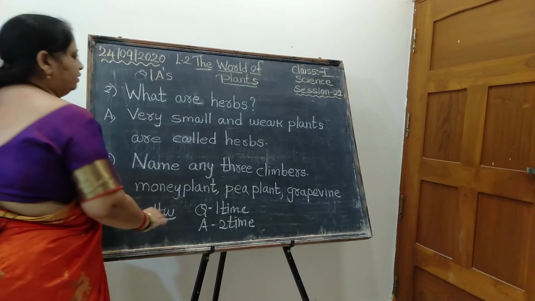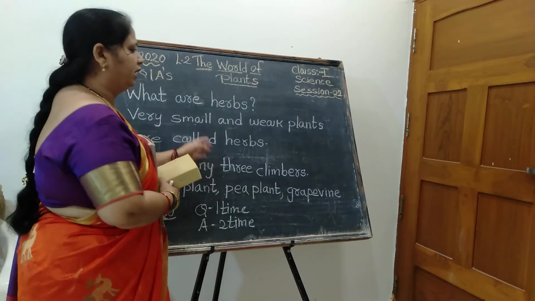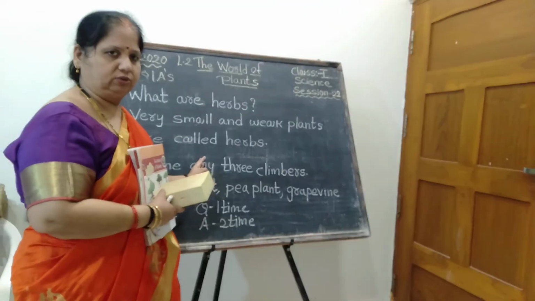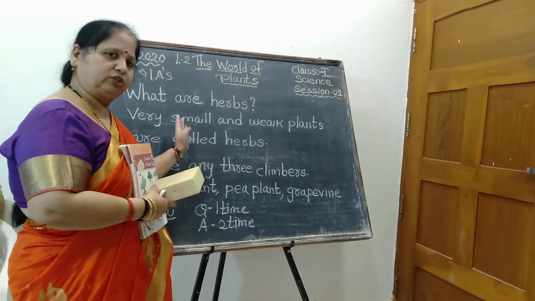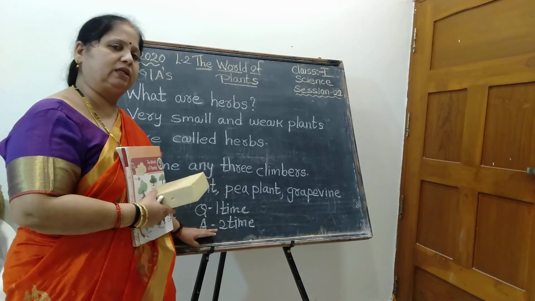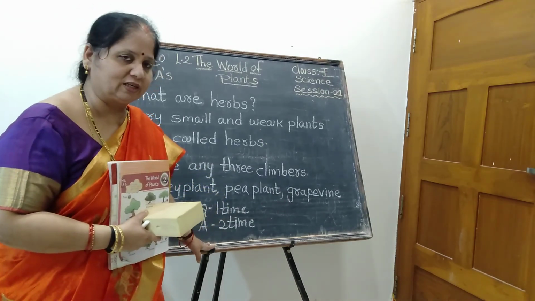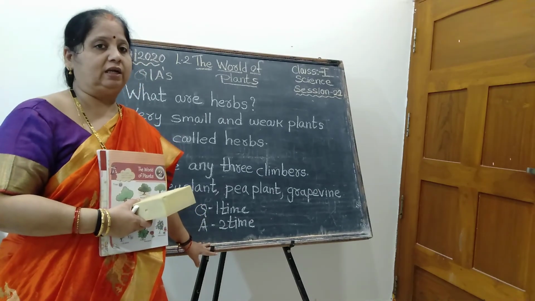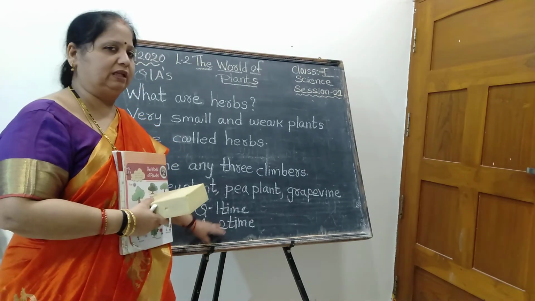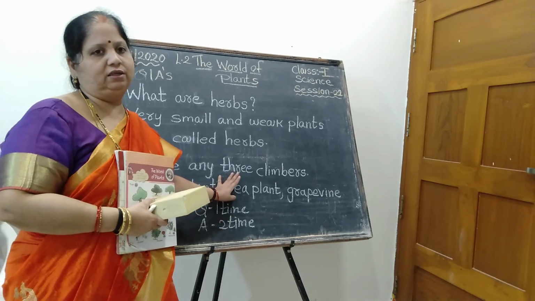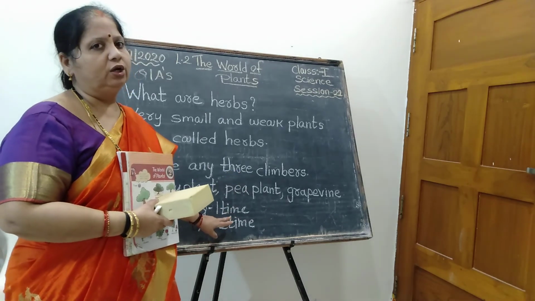Okay, first class children, today I gave only 3. Tomorrow again I will give you 3 question answers. So you follow these question answers and write them very neatly in the classwork, children. I hope this class is very clear for my first class. They will do very neatly, isn't it? So please spell the word, learn and write question 1 time, answer 2 times, children.